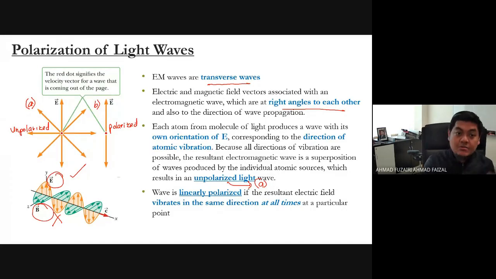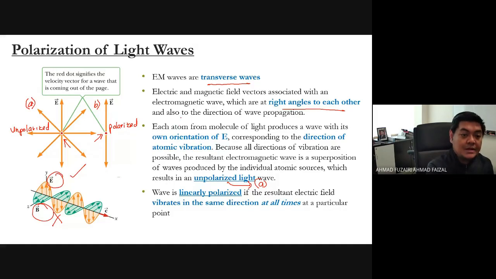How can we differentiate between polarized and unpolarized? Look at the polarized one. It vibrates in the same direction. If you notice, there is a red dot in the middle here. This red dot is actually vibrating.